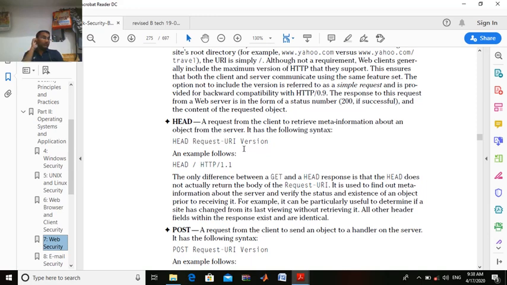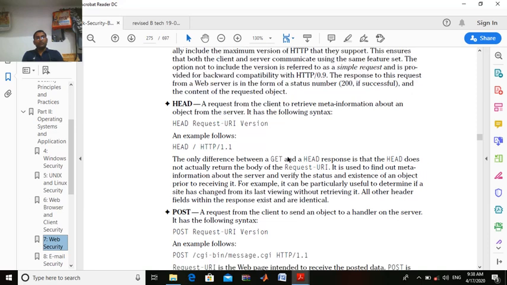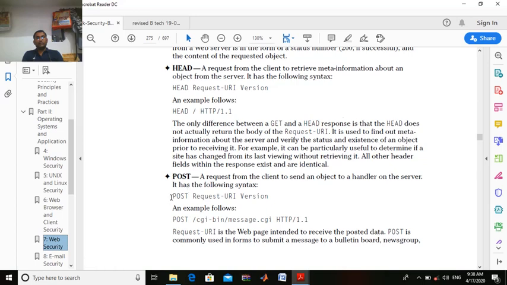So why do we use post? To store some information through a handler on the server, right? Using the get command we retrieve information; using the post command we store information. A request from the client to send an object to a handler on the server. This is done through a handler. For example, you need some handler for this; in the example we will see what handler they are using. So post is the keyword, then request URI and version, right?